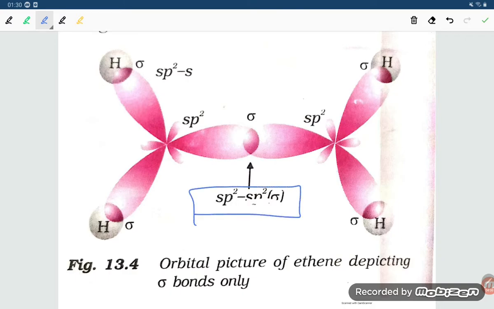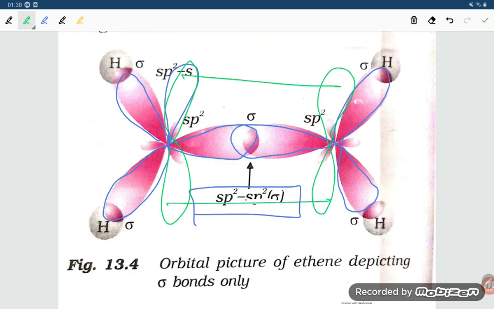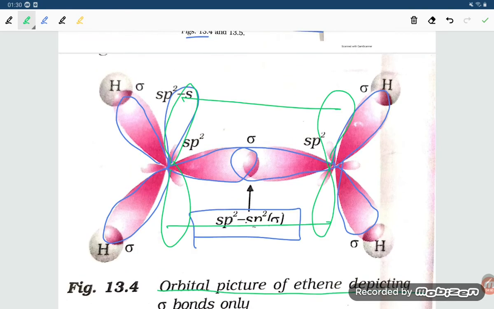Each carbon atom undergoes sp2 hybridization. So three new orbitals are formed, and by head-to-head overlapping they form the sigma bond. One unhybridized orbital remains on each carbon. These unhybridized orbitals overlap sideways and form the pi bond. So this is the orbital picture of ethene depicting the sigma bonds only. This is all about the introduction of ethene.